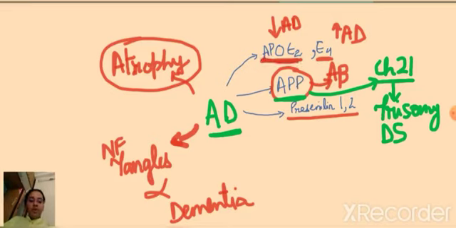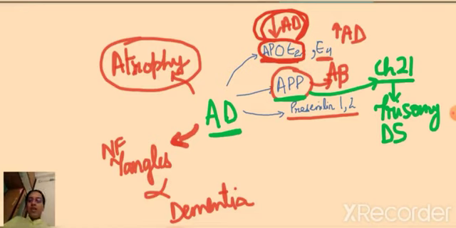Because of ApoE2, what they are going to get is decreased risk of Alzheimer's disease. So it's a good thing to have this ApoE2 protein because it is going to decrease the risk of sporadic Alzheimer's disease. Then we have the ApoE4. If a person has got ApoE4 protein, then it is going to increase the risk of sporadic Alzheimer's disease.